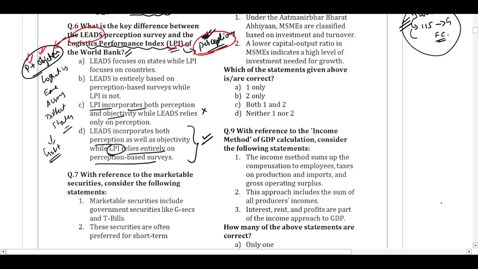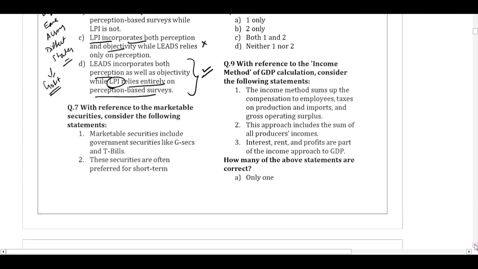Let's move on to question number 7. With reference to marketable securities, consider the following statements. Marketable securities include government securities and the treasury bills. So in the marketable securities, the government securities and the treasury bills which are issued by the central government and state governments, all these will be included.